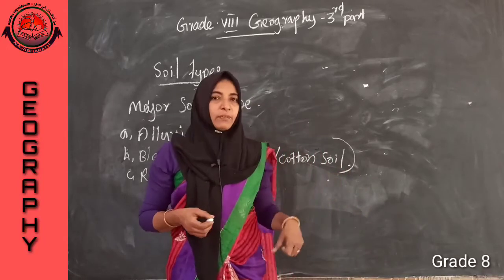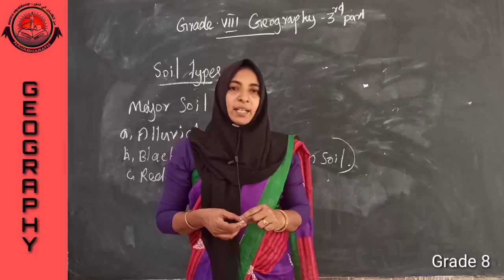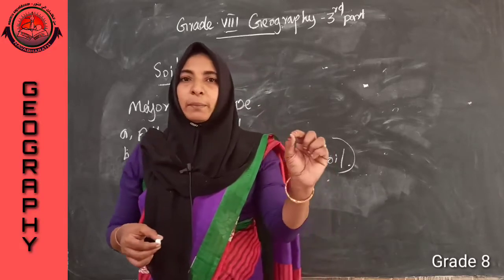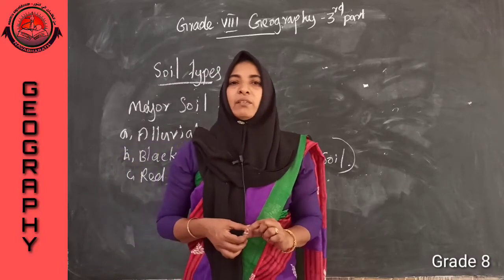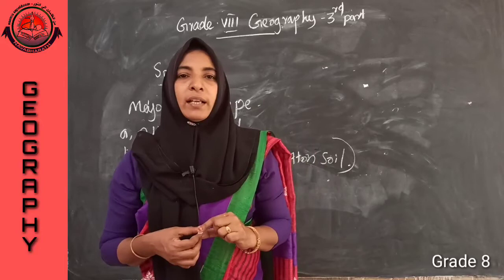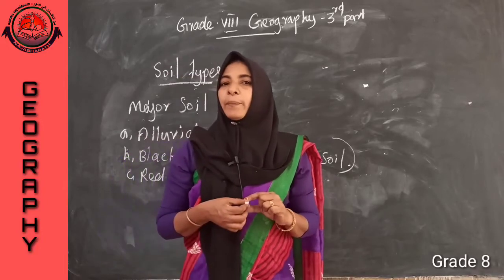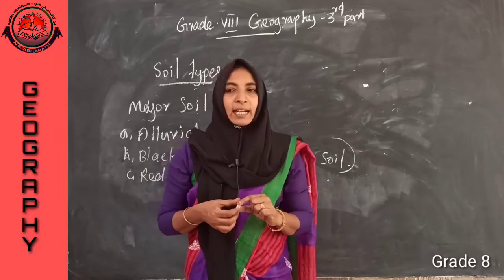We can cultivate crops there, but we need to add fertilizer. If we add fertilizer, we can cultivate crops there. Then where we can find red soil? Southeastern part of the Deccan Plateau.